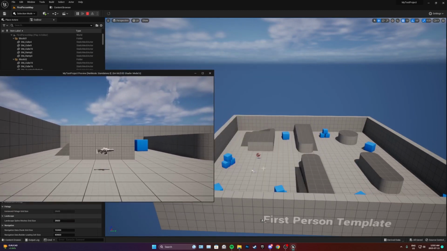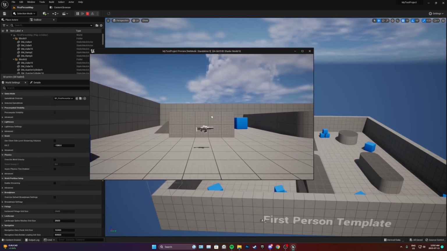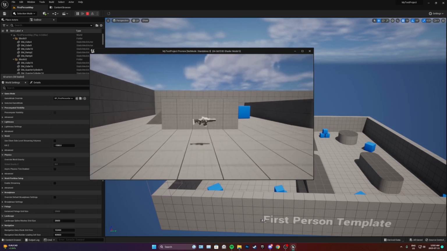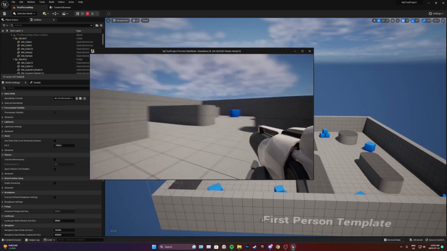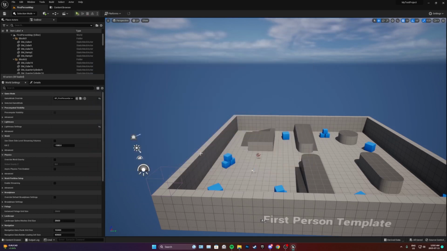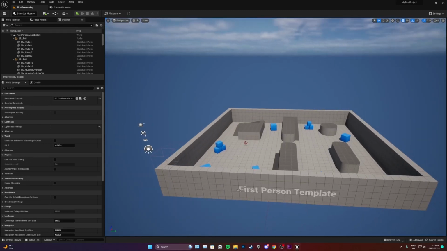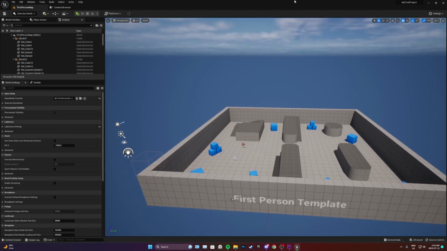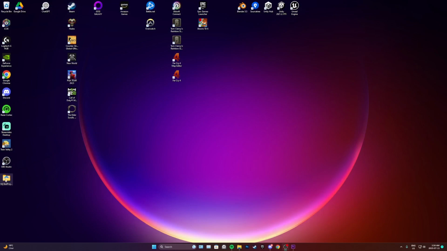You can't really see what's going on in that window, but I like this because when I'm blueprinting stuff and whenever I hit play, I just like it like this rather than it being skewed to my viewport size over here.